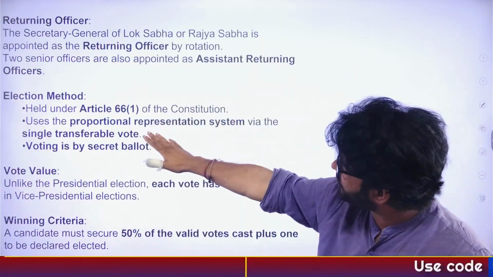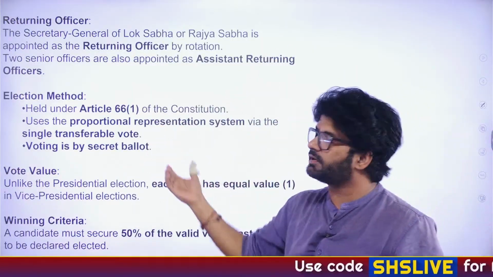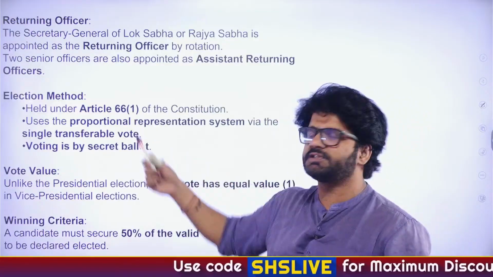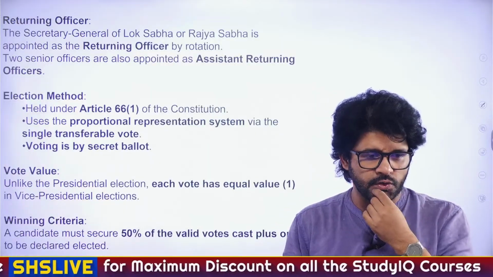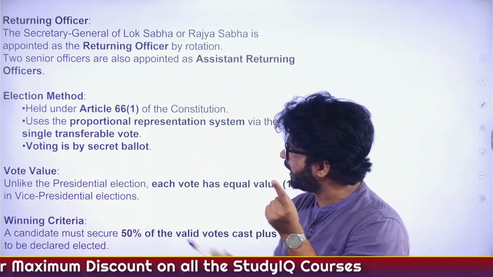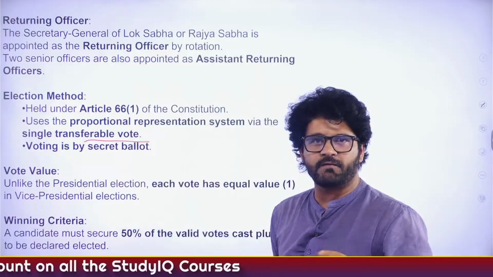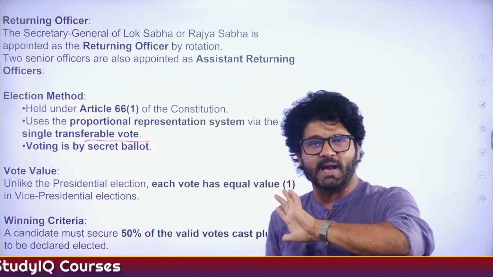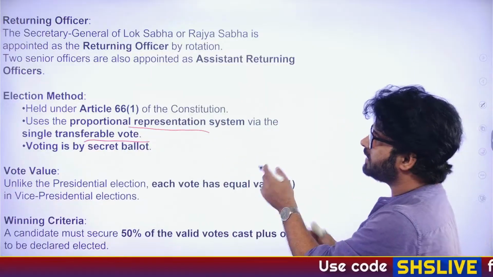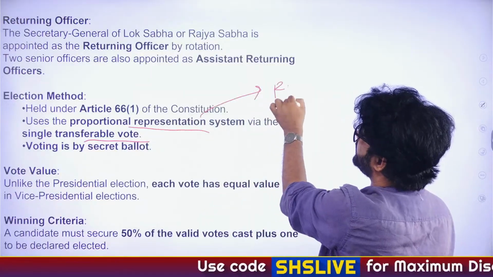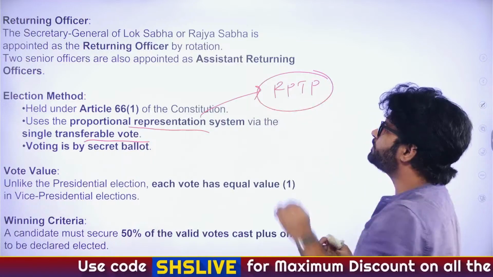Cool. Election method. Now comes the tricky words. Article 66. They can ask you, election of vice president is carried out according to which article of the constitution? You have to remember it. Article 66. Second point. What is a single transferable vote? I will teach you this via an example. You will understand each and everything. Proportional representation. And then there is something which you have to read at the same time, FPTP. First past the post system.